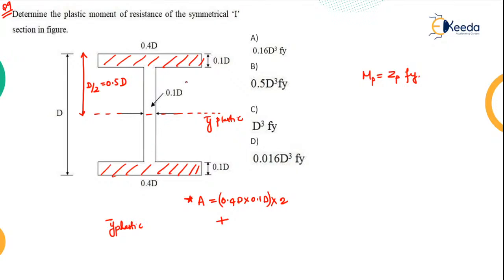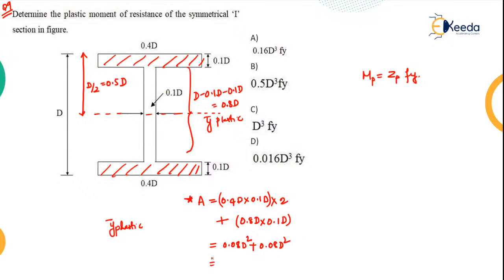This distance. Now how much will this distance be? This will be d minus 0.1 d minus 0.1 d, so that's nothing but 0.8 d, right? So this area will be 0.8 d into 0.1 d. On simplification, how much will you get the total area? 0.4 into 0.1 into 2, nothing but 0.08 d square, plus 0.8 into 0.1, nothing but again 0.08 d square.